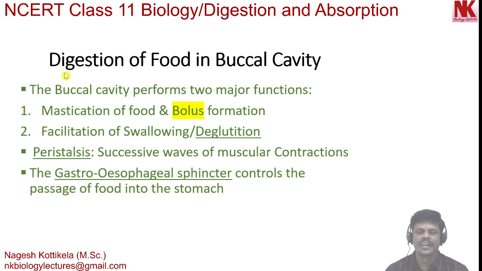Digestion is the process of breakdown of complex food materials into simpler absorbable units. The process of digestion occurs by mechanical and biochemical methods. How the food is digested in different parts of the alimentary canal, let's discuss step by step. Here, first of all, digestion of food in buccal cavity.